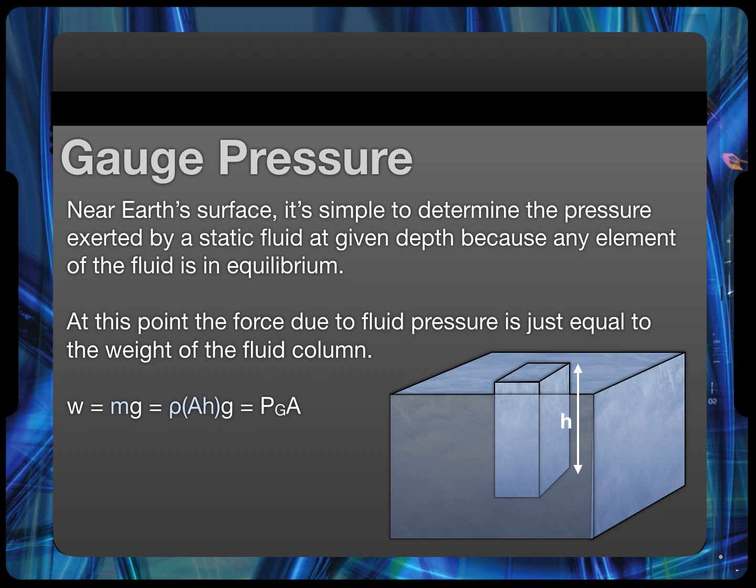Well, weight is mass times gravity, and mass is density times volume, and volume is area times height. So we put it all together and say that the weight is the gauge pressure times the area. That term sort of nestled in there is density times gravity times height.